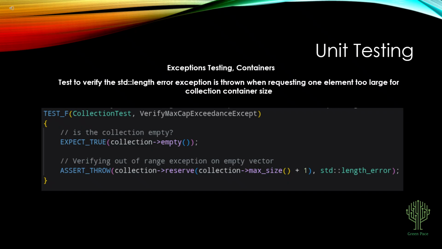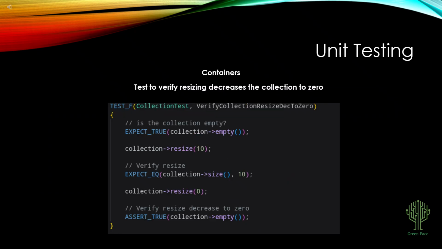This test illustrates how to test for a container's maximum size exceedance that could result in the system crashing or exploitation. It ensures that a length error exception fires when a container limit is exceeded, which should be explicitly handled. This example tests that resizing correctly reduces a collection to 0. This ensures that an application can properly handle memory management and doesn't lead to memory leaks or undefined behaviors.